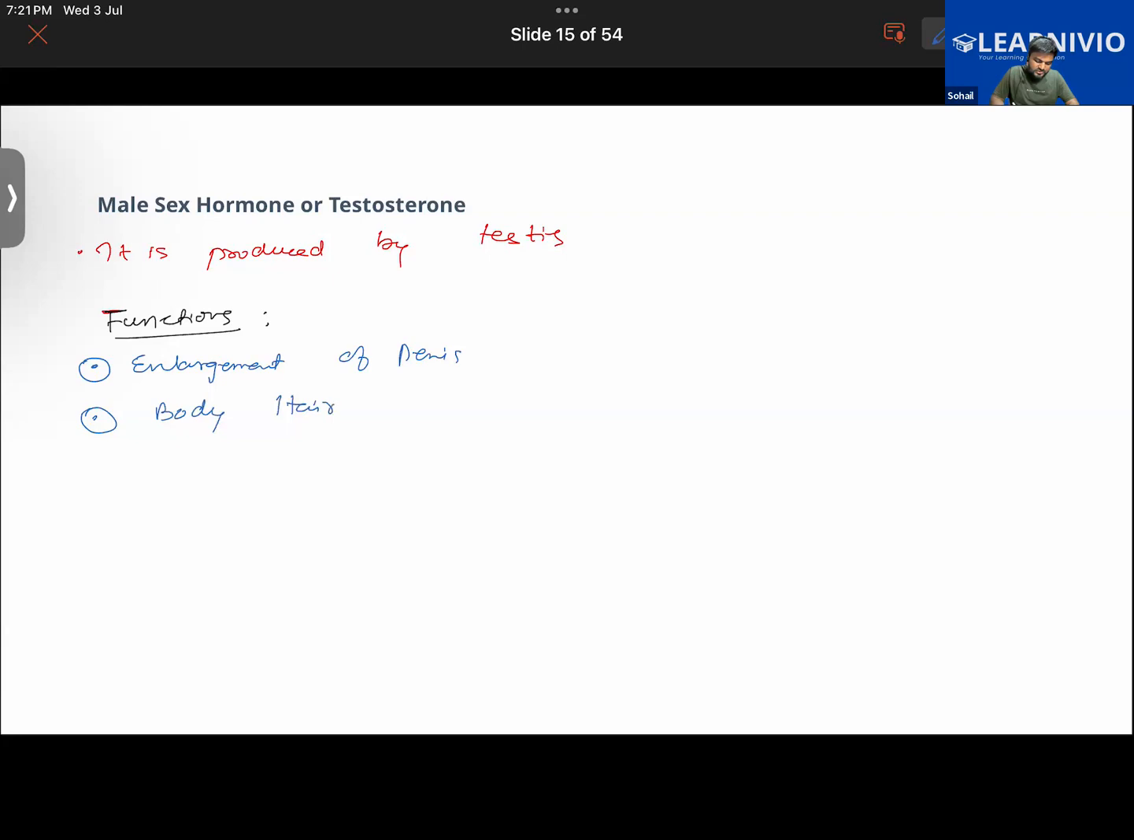Alif, you also mention some of the functions. Khadija? Increase of muscle mass and muscles. Increase in muscle mass. Good. Yes, Khadija? Change in voice. Production of sperm. Yeah, it helps in sperm production as well. Good.